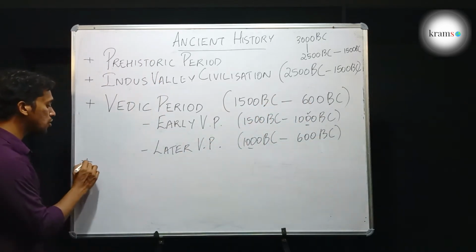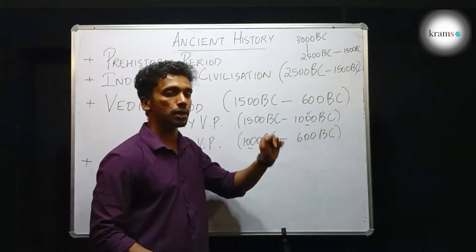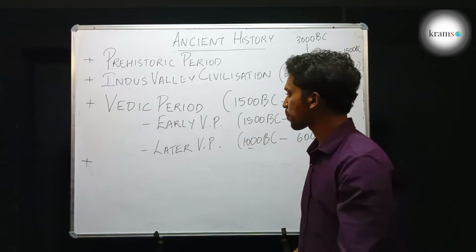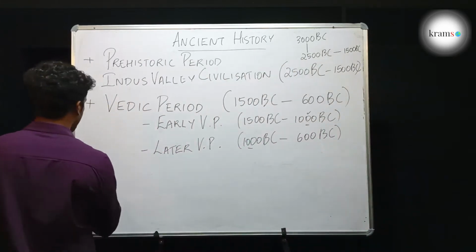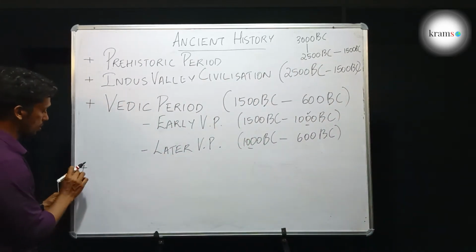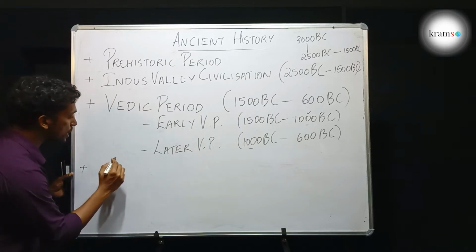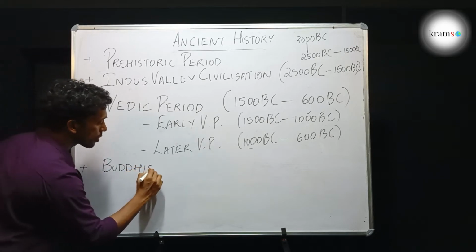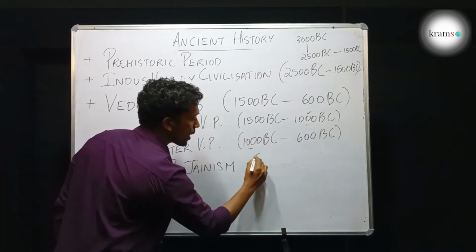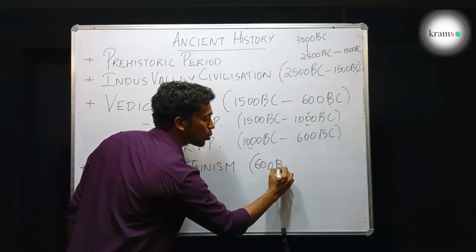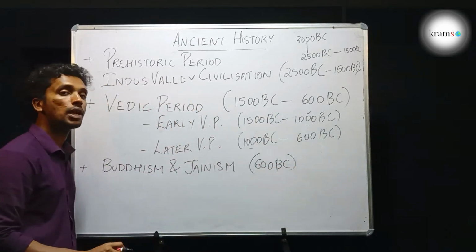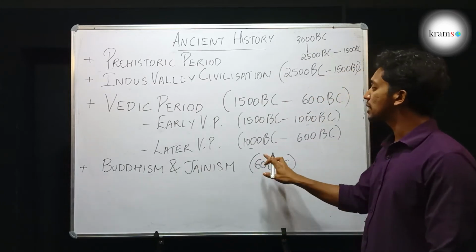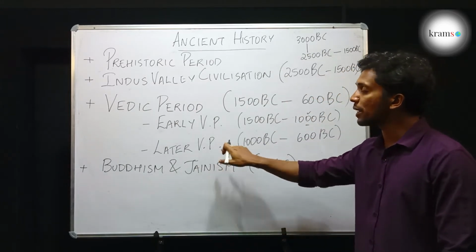And now we have reached a time of 600 BC. In 600 BC, three important things had happened. The first important thing is that two important religions came into existence in India: Buddhism and Jainism. Around 600 BC, these two new religions came into existence because of the problems that were prevalent during the later Vedic period.